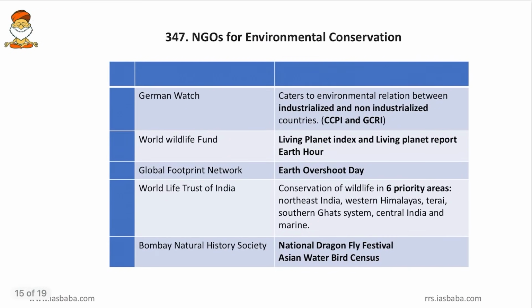And then coming to next, German Watch. Friends, German Watch caters to environmental relation between industrialized and non-industrialized countries. So this one organization is working on the pursuits of loss and damage concept. So this comes up with some of the important reports like the Climate Change Performance Index and the Global Climate Risk Index.